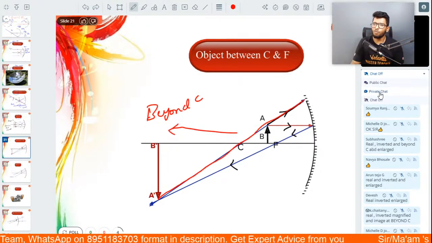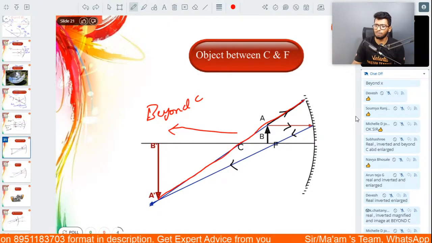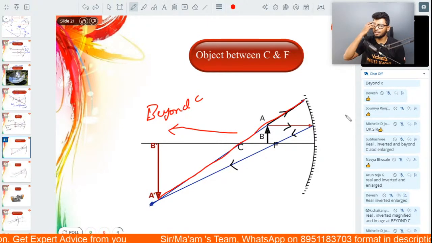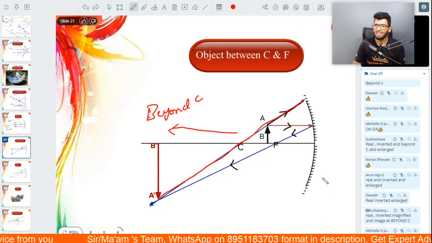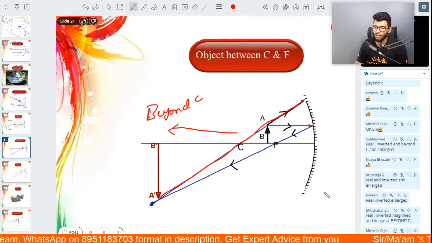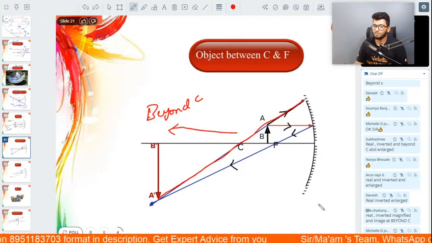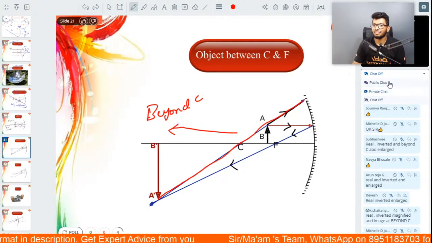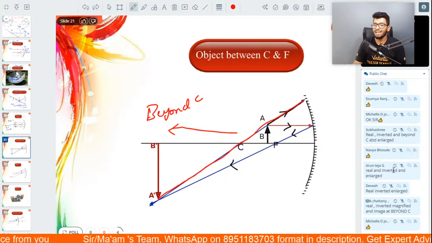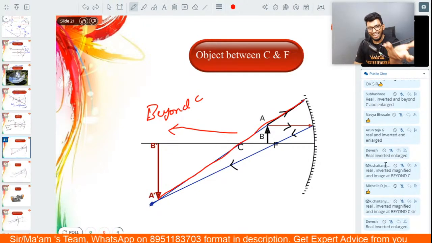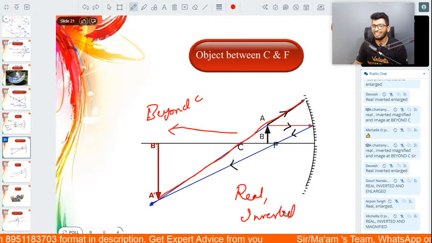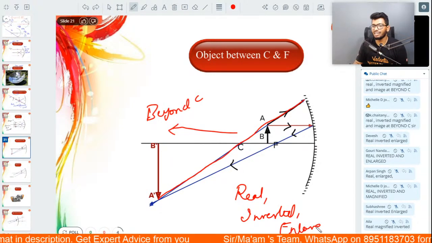Now tell me, people, what are the properties of this image that you see? What type of image can you see over here? Quickly, guys, in the chat box. What are the properties of the image? Exactly. It's again real. It is inverted and it is also enlarged in nature.